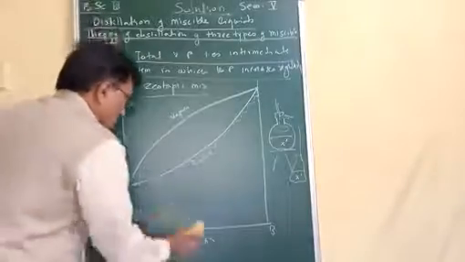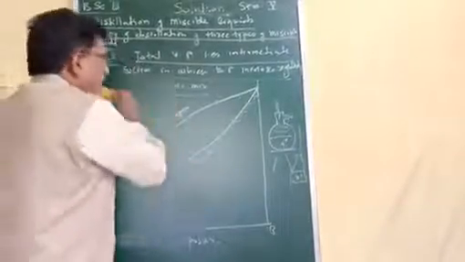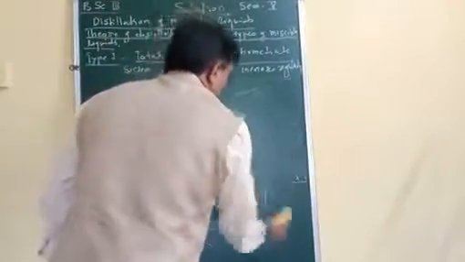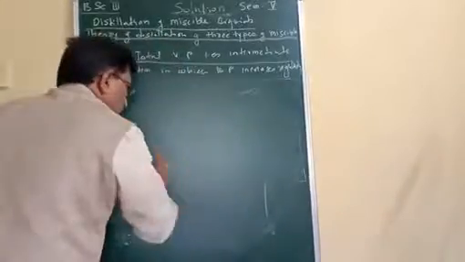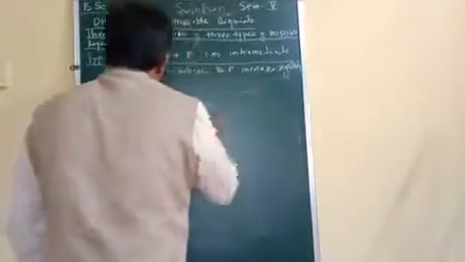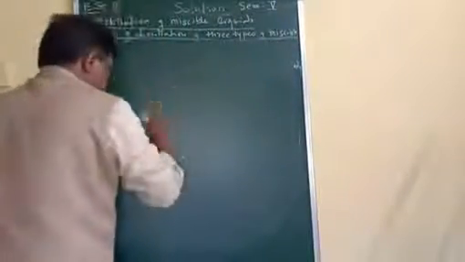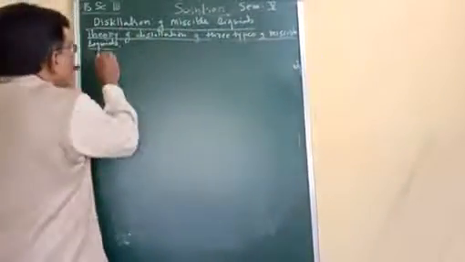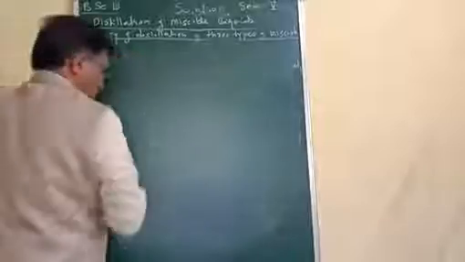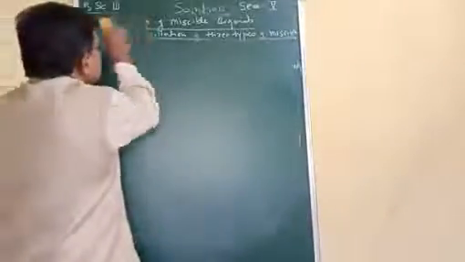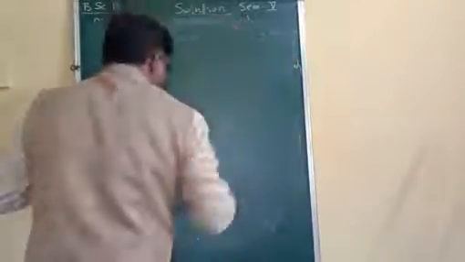Now, let us see how that separation can be achieved with partial distillation, fractional distillation, sorry.